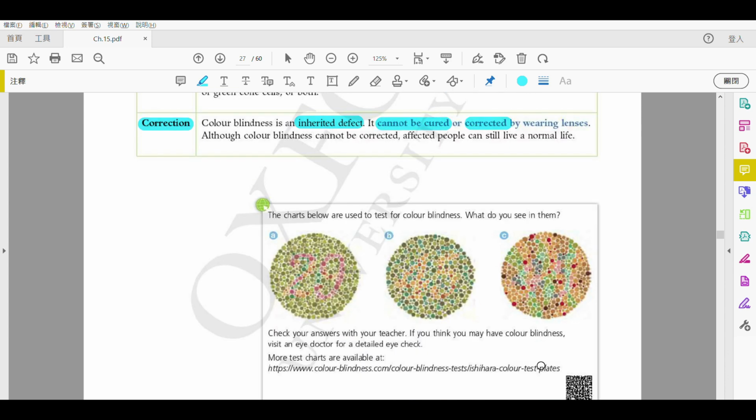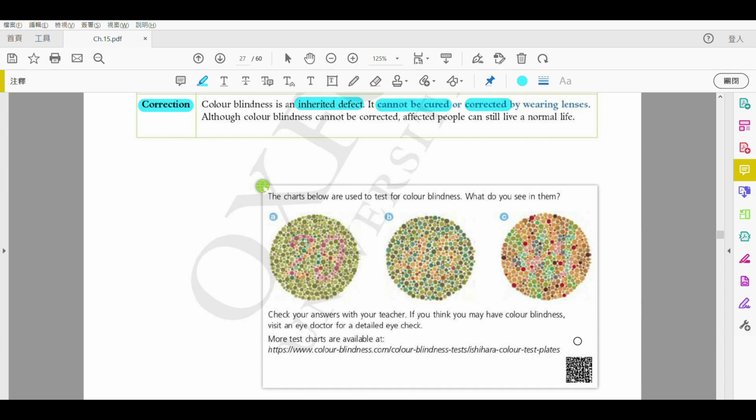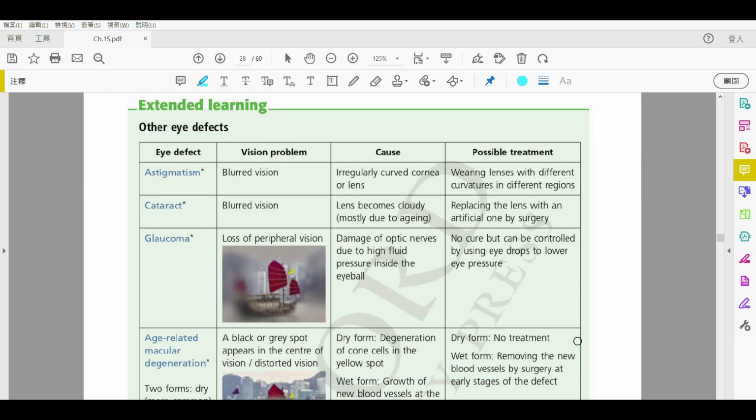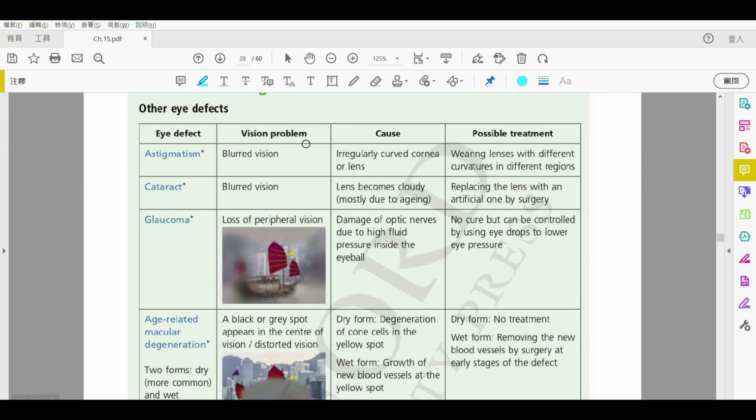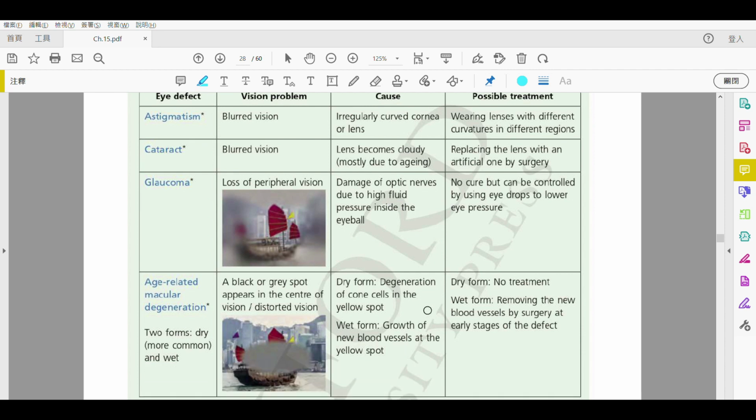So this is a very fun corner. Let's see if you have any color blindness by telling me the number in these three images. This extended learning, you can have a look at first. Usually it is not tested.